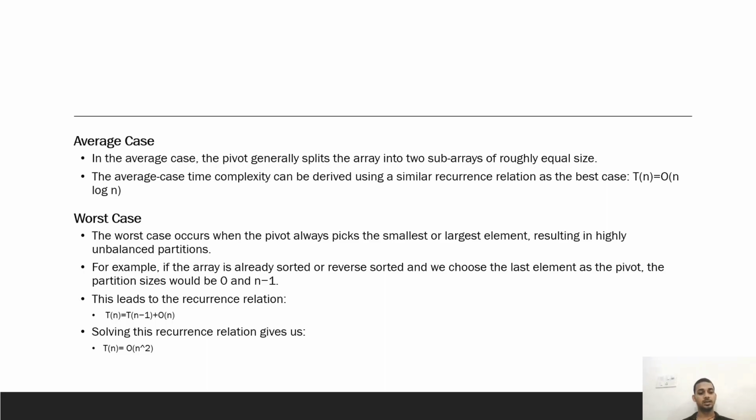The worst case occurs when the pivot always picks the smallest or largest element, resulting in highly unbalanced partitions. For example, if the array is already sorted or reverse sorted and we choose the last element as the pivot, the partition sizes would be 0 or n minus 1. This leads to the recurrence relation T(n) = T(n minus 1) + O(n). Solving this recurrence relation gives us time complexity of n square.